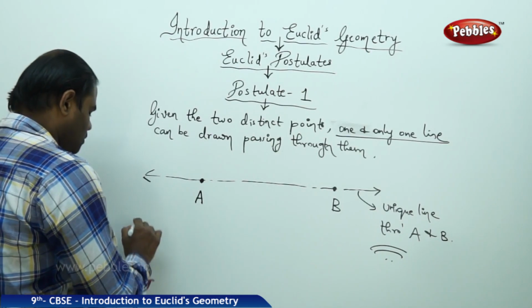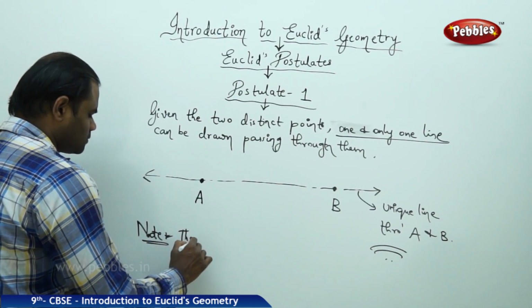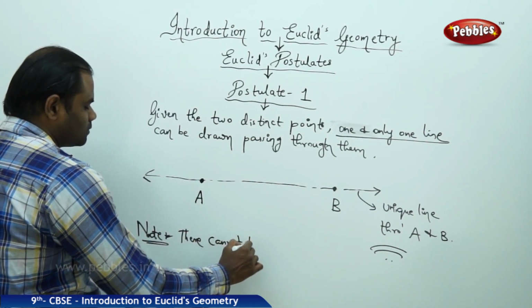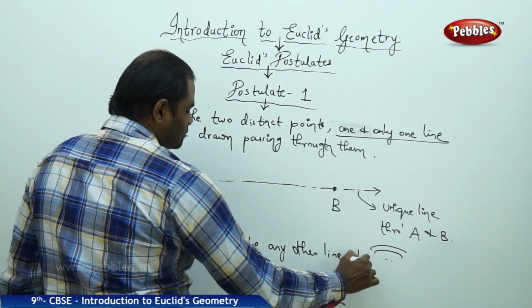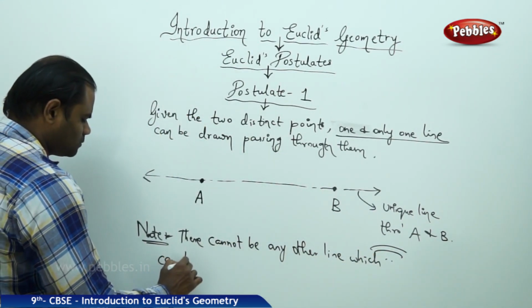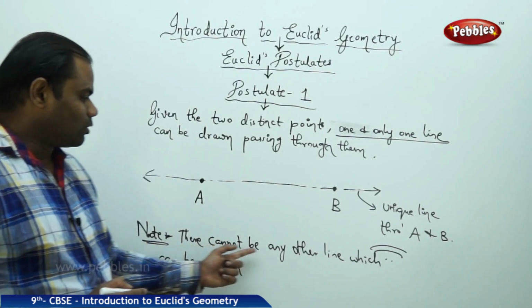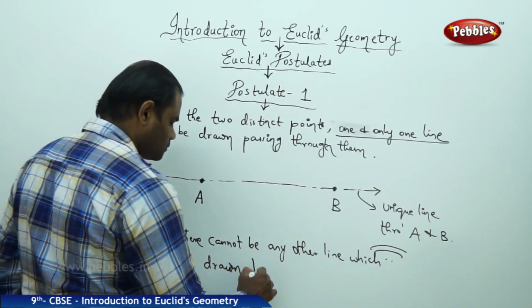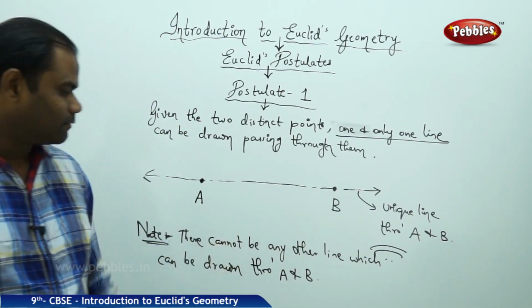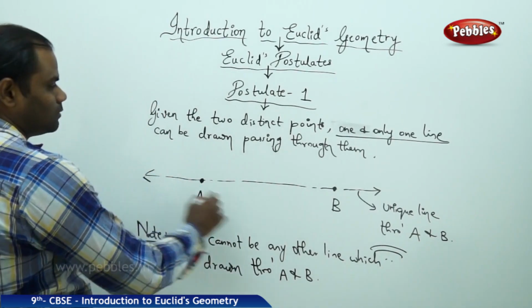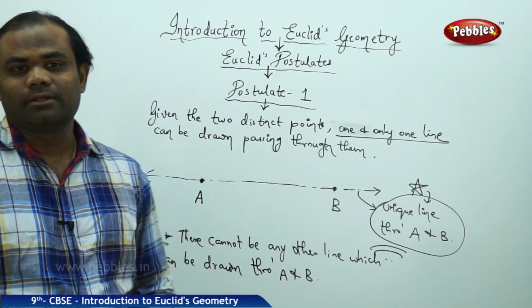Note that there cannot be any other line which can be drawn through A and B. This is the only line which can be drawn through A and B, and that is how I understand postulate number 1.